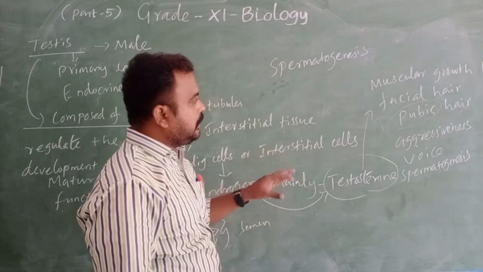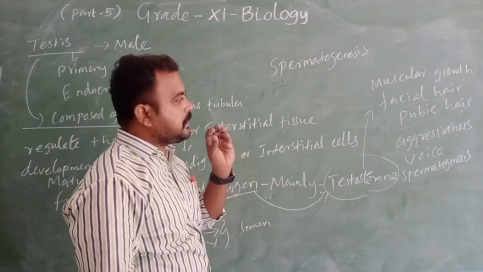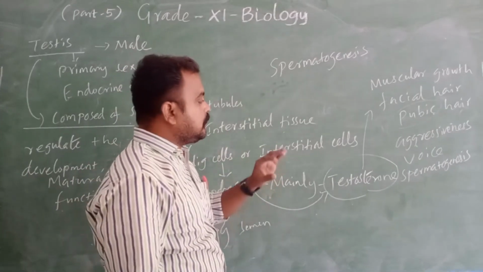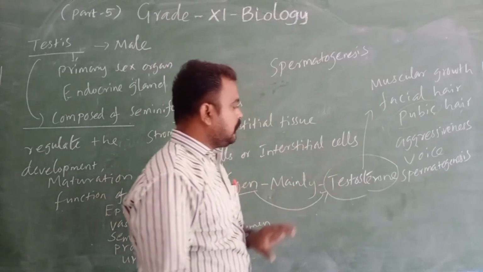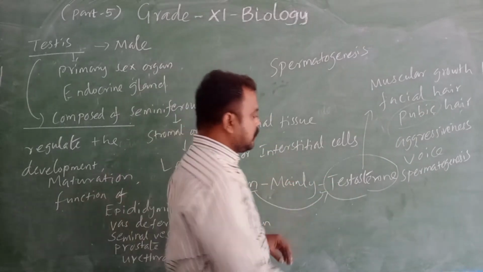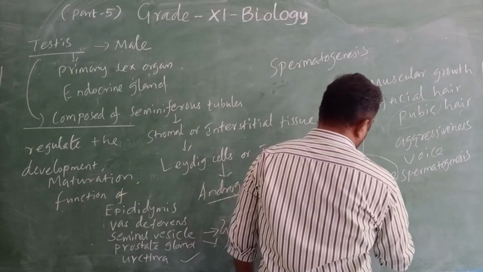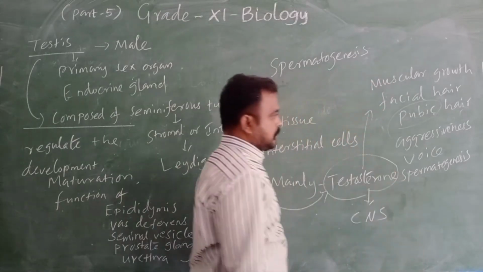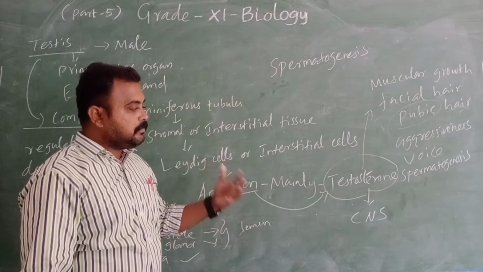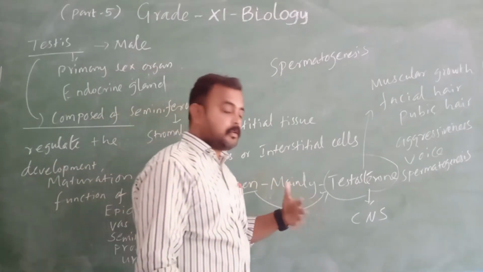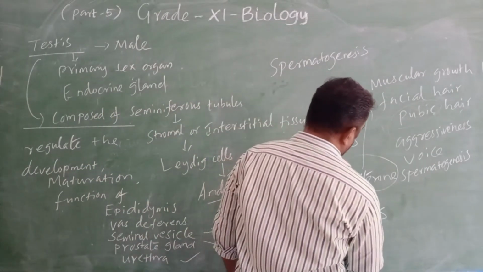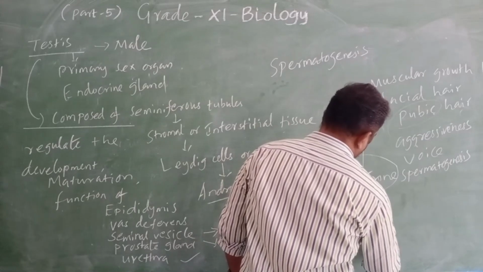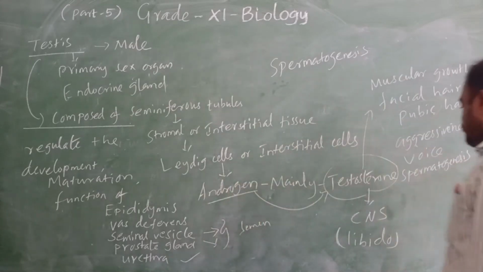Okay. Then another important thing, sexual behavior, for which the testosterone is also responsible, because it acts on the central nervous system, CNS, and activates sexual behavior. The sexual behavior name is what?